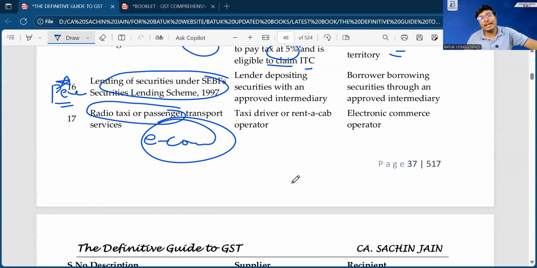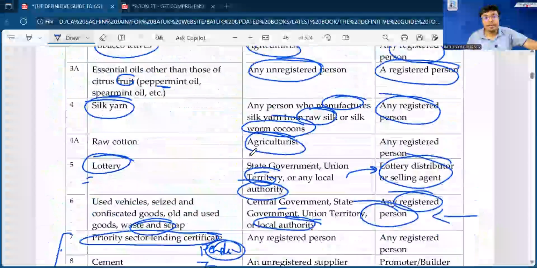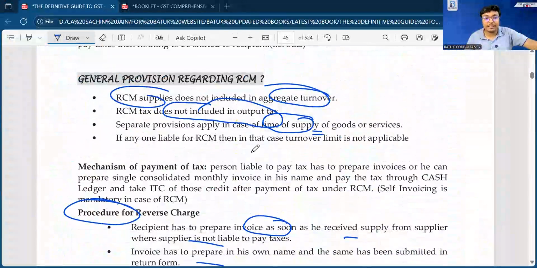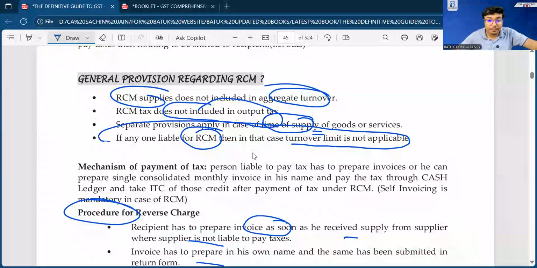Sir, section 9 subsection 3 says that if you are liable to make the payment under reverse charge mechanism, in that case you have to take the GST registration. If anyone is liable for RCM, then in that case the turnover limit is not applicable. Journal provision regarding the reverse charge mechanism.